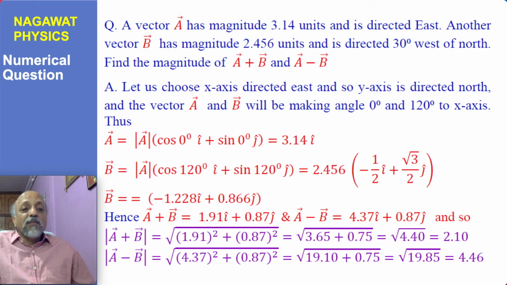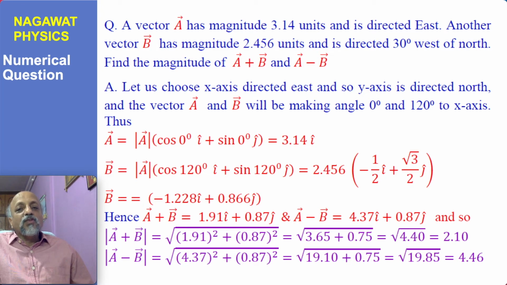Now another example, we take a numerical question, and that would help us in understanding. A vector A has a magnitude of 3.14 units and it is directed east. Another vector B has magnitude 2.456 units and it is directed 30 degrees west of north. Find the magnitude of A plus B and A minus B.